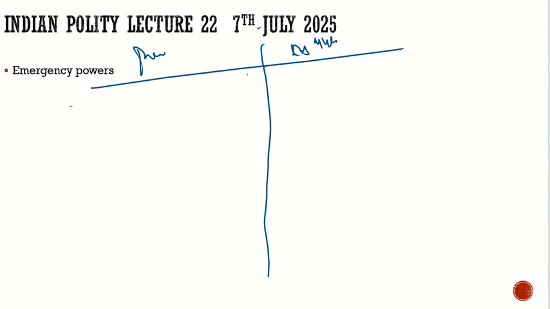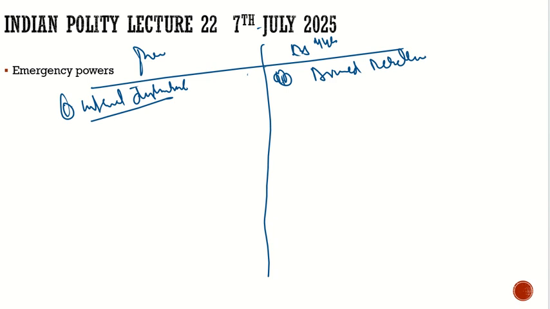there were three grounds of emergency: external aggression, then war, and the third one was called internal disturbance. But this internal disturbance is a very vague term. It is not well defined. So it was replaced by the armed rebellion.